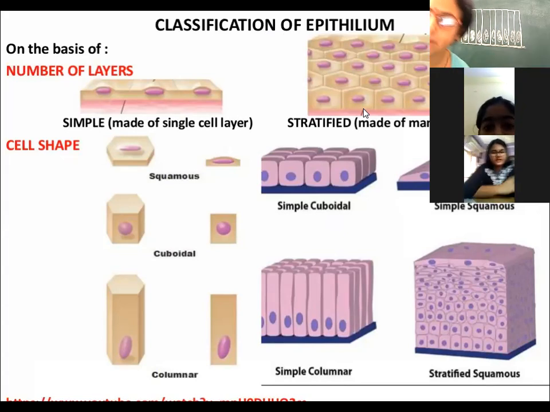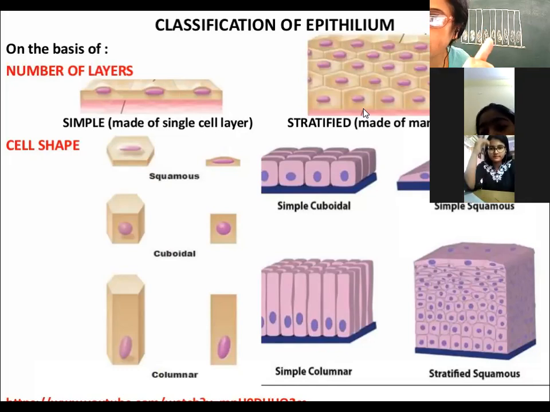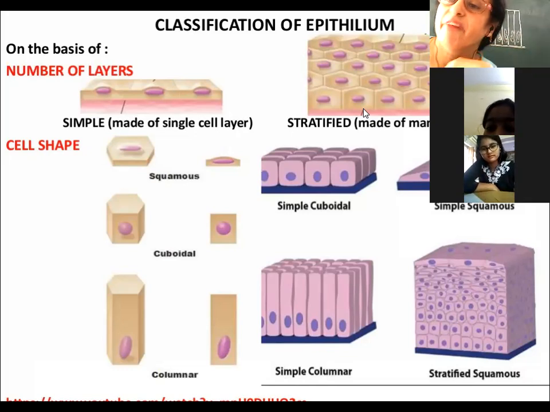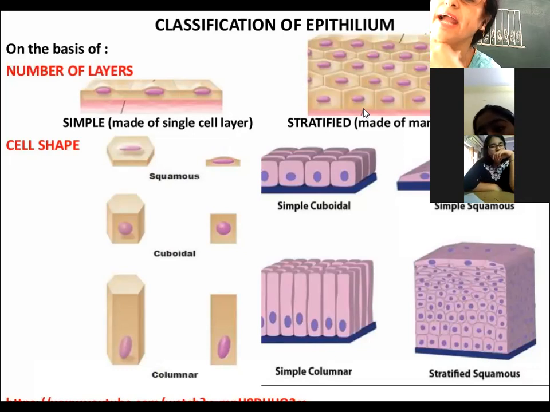Is it clear? Yes, ma'am. So it is present in the stomach. Second, it is also present in the larynx and pharynx. The larynx is where the voice box lies and where the two pipelines lie, one is the esophagus and one is the trachea.